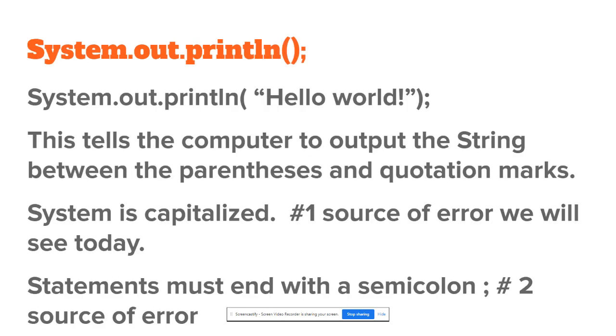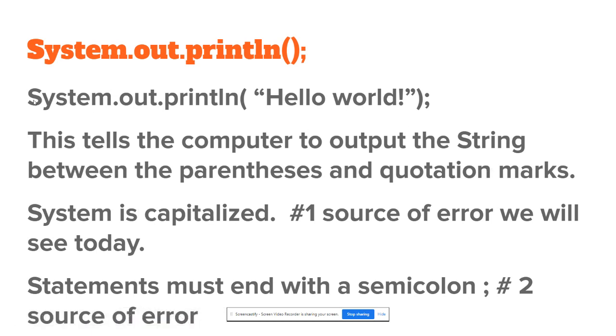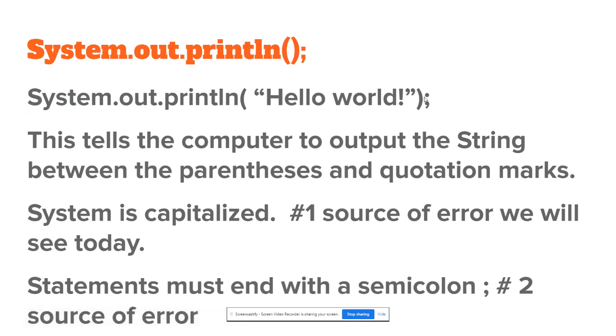System.out.println. This tells the computer to output the string between the parentheses, this Hello World here, and the quotation marks. System is capitalized. That's probably the number one source of error we'll see today. Statements must end with a semicolon. Number two source of error we're going to see. So that System is capitalized, and that's a semicolon.